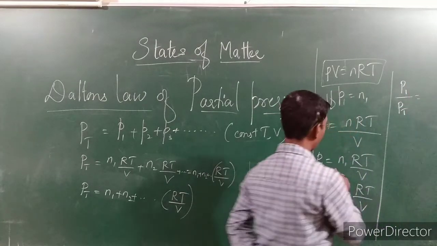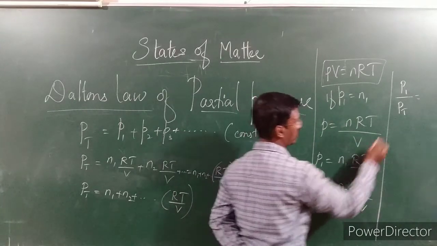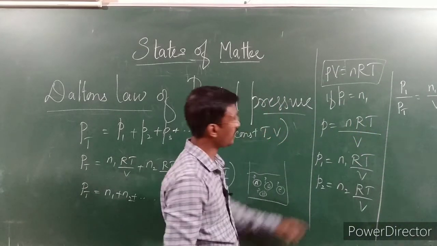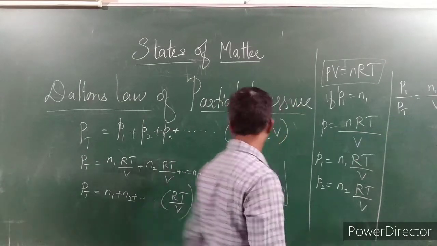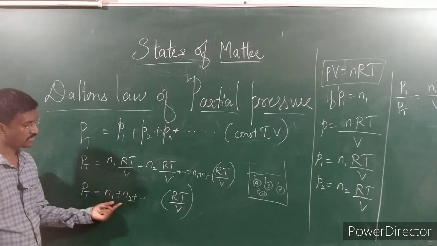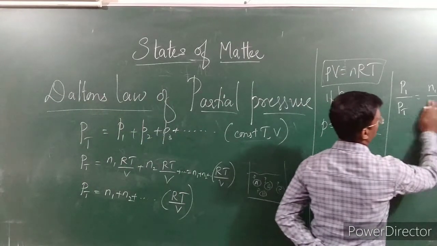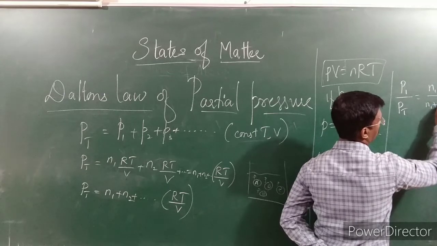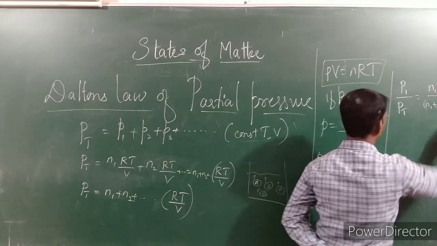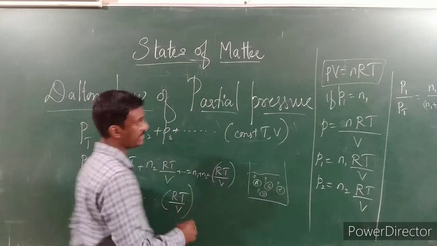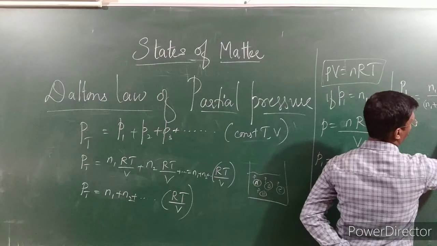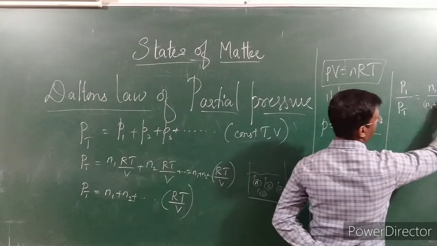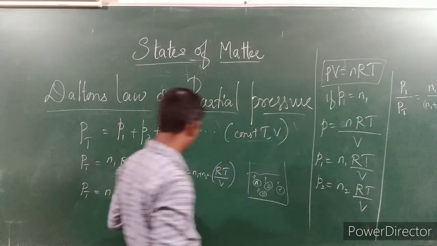P1 is nothing but N1 into RT by V. The same way, if I divide by PT, the total partial pressure, it becomes N1 plus N2 plus N3 and so on, into RT divided by V. So here P1 is RT divided by V, and PT is written with RT and V as well.